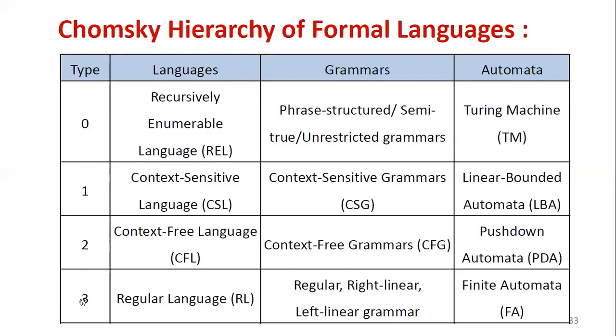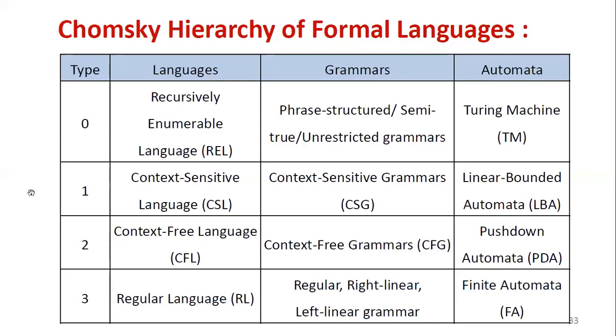The hierarchical order is represented by computational power in decreasing order. Type 0 has the highest computational power compared to all other 3 types.